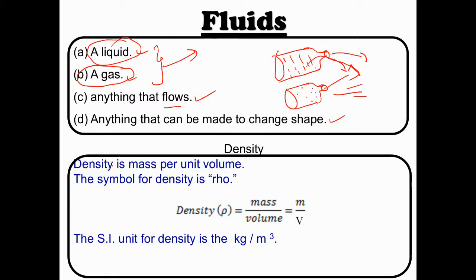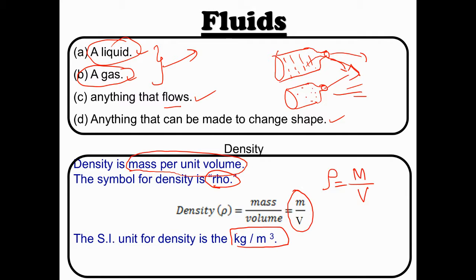Let's come to the concept of density. Brother, what is the definition for density? We already studied this many times. The definition for density is mass per unit volume. It is indicated with the Greek letter rho. So rho is equal to mass over volume. The unit for this density is kilogram per meter cubed.